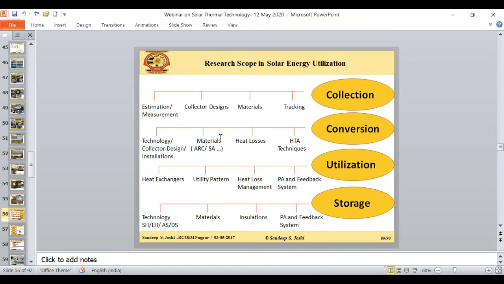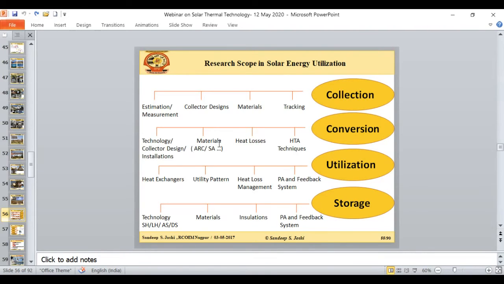Then in the conversion part, the material science people can contribute, like anti-reflective coating and the selective absorber. This is a huge area of research nowadays because if I talk about a very popular material like copper, it doesn't have very much absorption in the entire solar spectrum. In fact, in the solar thermal collector, we require the infrared spectrum at most. So we want to develop some kind of selective coating material which we can coat on the surface of the collector so that the maximum amount of infrared radiation can be collected. So this is another area where people can work.